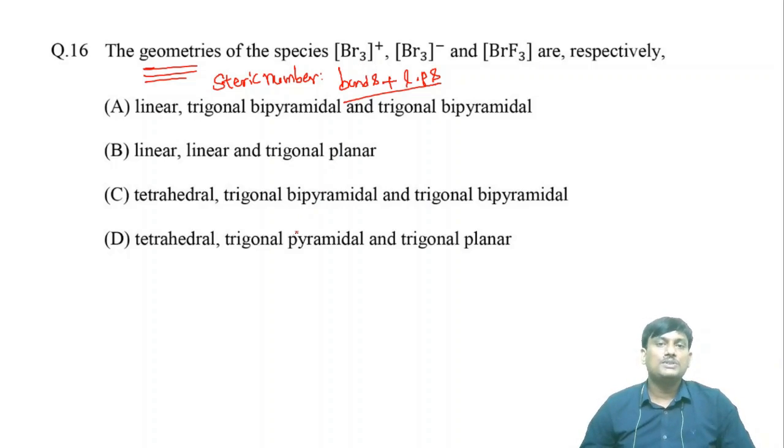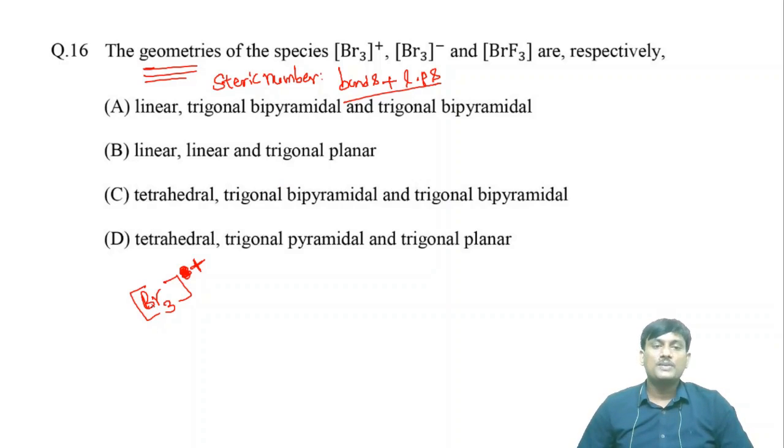Suppose you take Br3 plus, what is the hybridization of Br3 plus? You can calculate it very easily.